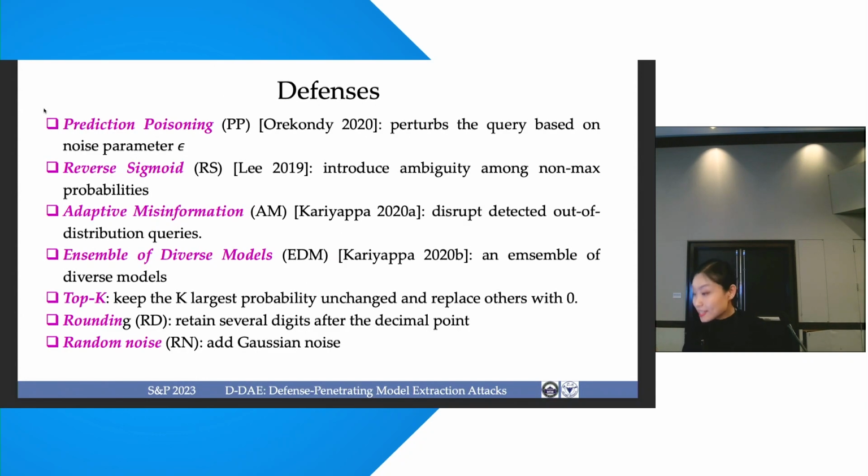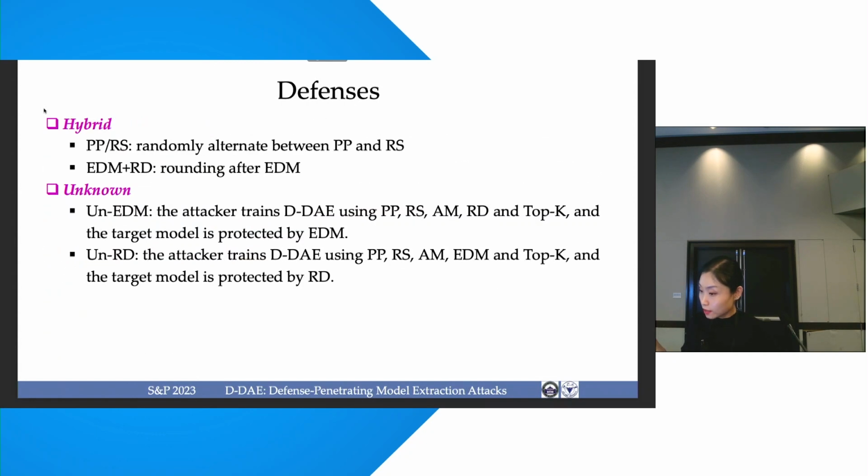We evaluate 7 defenses. Those are all disruption-based defenses, including adding different noises to the output or using ensembles of diverse models to try to disable the model extraction effort. We also consider hybrid and unknown defenses.